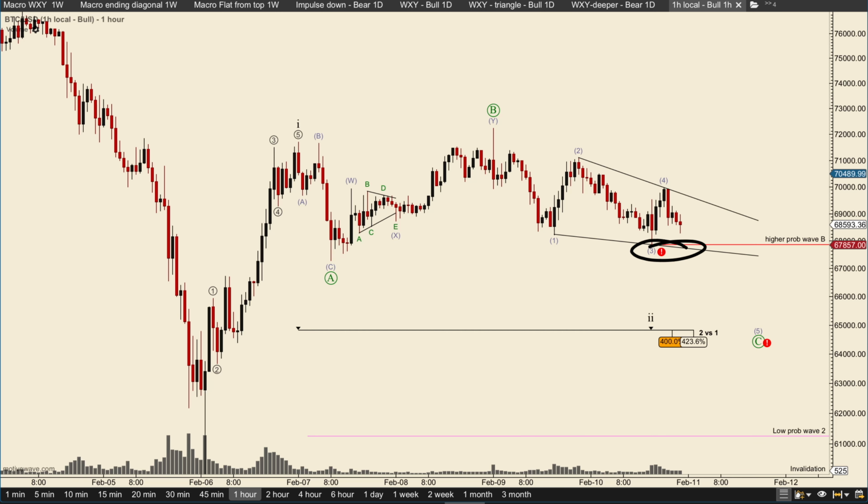If we take out this after the fib time 4, yeah, it's a lower probability of an impulse. Can it be an impulse? Yes, as I mentioned, it can be, but as I mentioned, time is never an invalidation, it's just a guideline, but it lowers the probability.